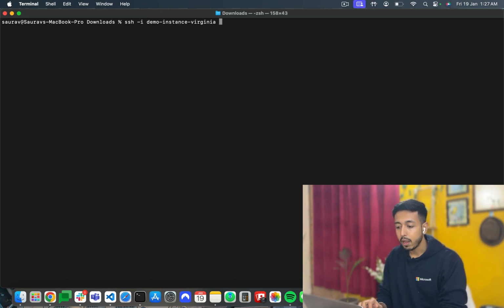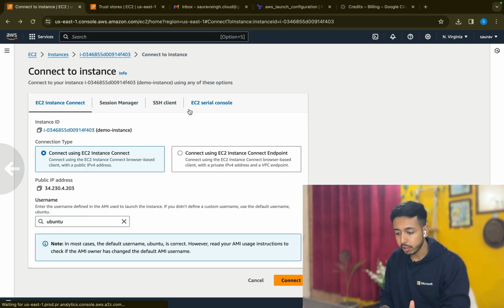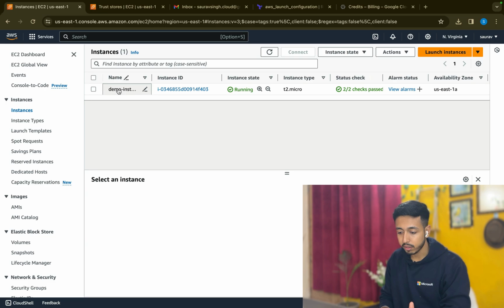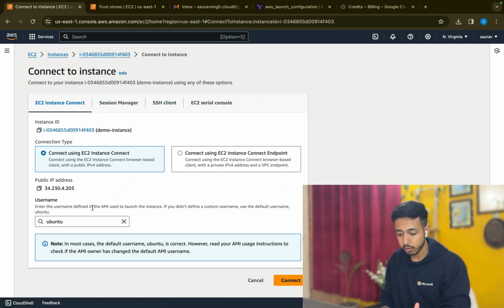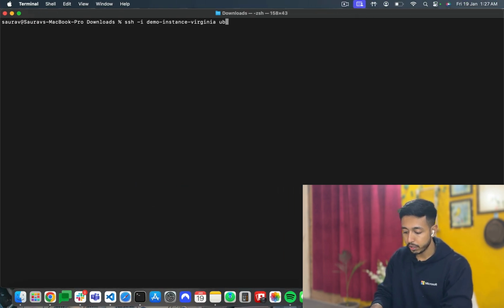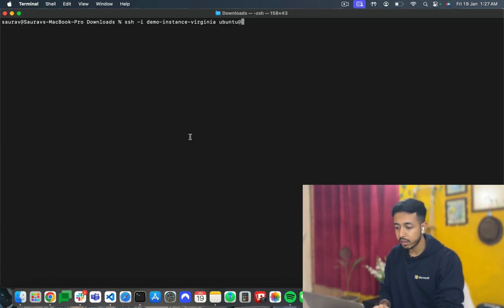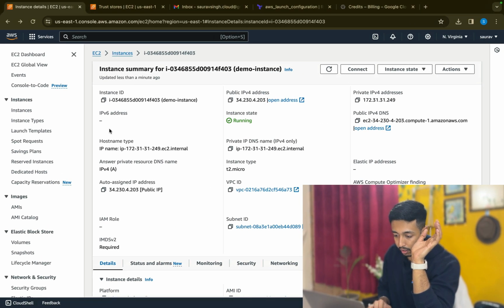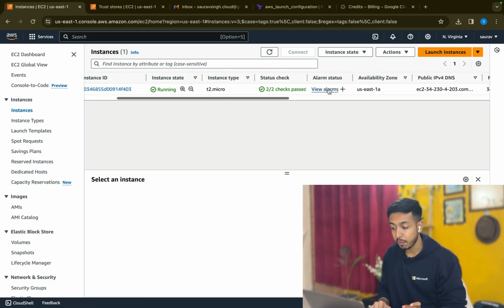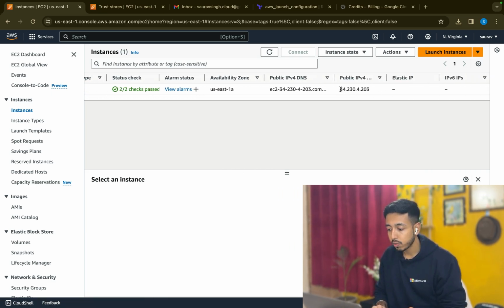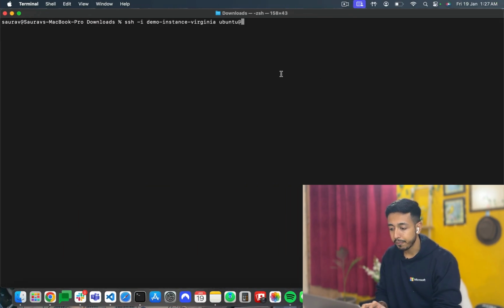Okay. Now, what's the username for my instance? By default, that's ubuntu. Or if you want to see how to find it, just click your instance, open it, and click on connect. You will see the default username. So I'll be writing ubuntu@ and the public IP. Where will you get the public IP? All the instances that you create have a public IP by default. So just go ahead, copy this and paste it.